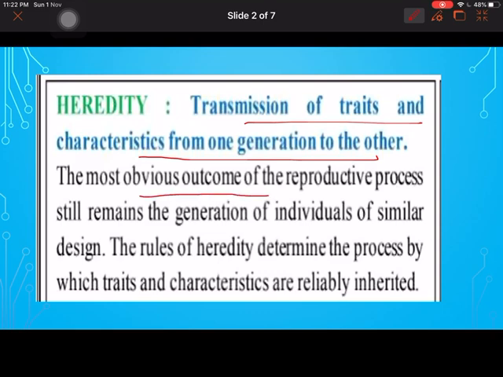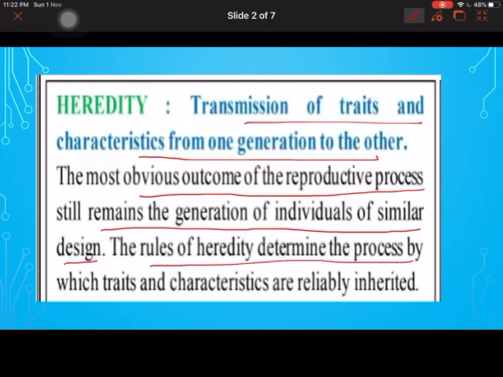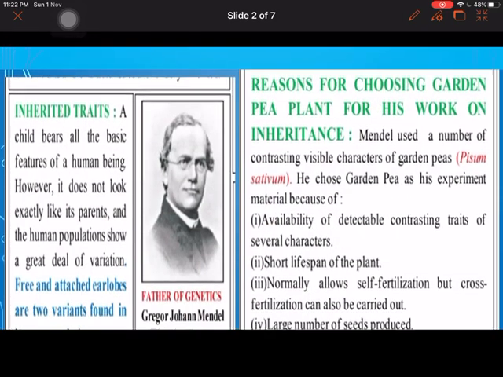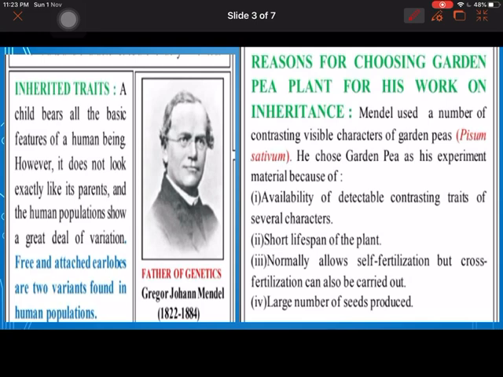The most obvious outcome of the reproductive process still remains the generation of individuals of similar design, and the rules of heredity determine the process by which traits and characteristics are reliably inherited. It means how the characteristics are transferred from one generation to another, and the rules of heredity determine by which process the traits and characteristics are inherited. So the father of genetics is Gregor Johann Mendel. He was the one who gave us this branch of genetics.